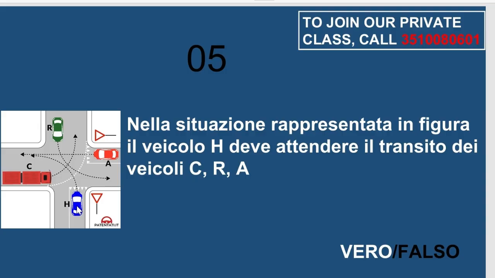If you pay attention to the image, you will see that the blue vehicle and the red vehicle are both under direct precedence, meaning they will have to yield, they will have to give priority to both the green vehicle and the red vehicle. So the number five is vero, not falso. Okay, so let's move to number six.